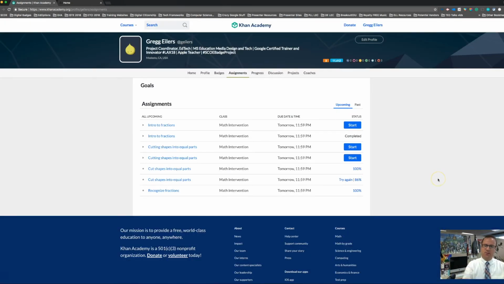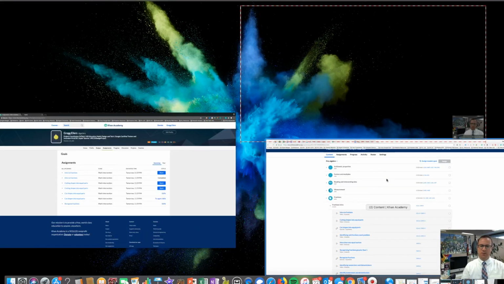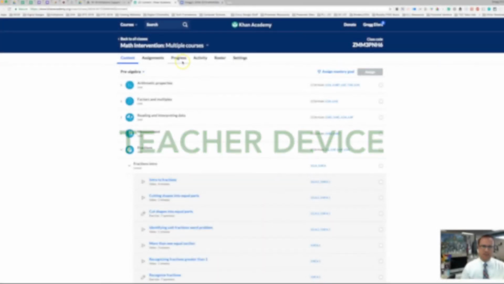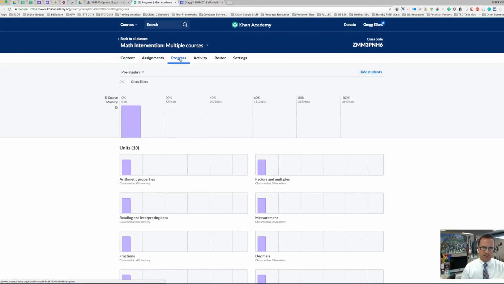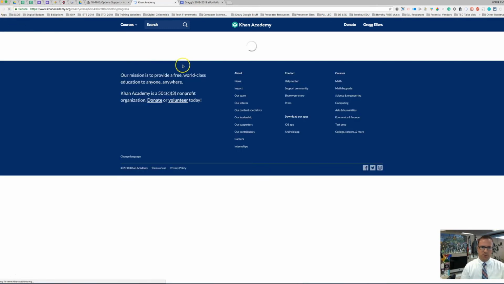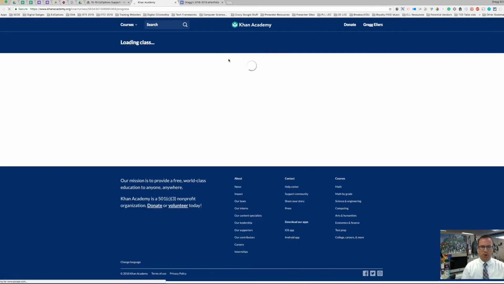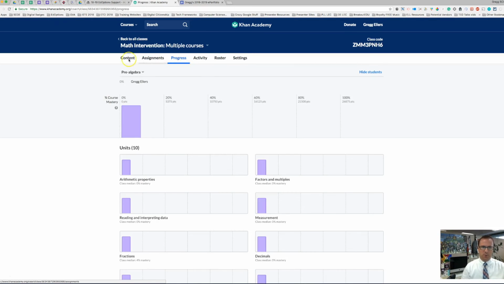And so that's the student side, right? If I want to get a better score, I can try again, but I'm going to switch over to the teacher side now. And this is where you can really see how your students are progressing with their math instruction. So what I'm going to do is go over to the progress bar, which is right up the top. So we were in content.